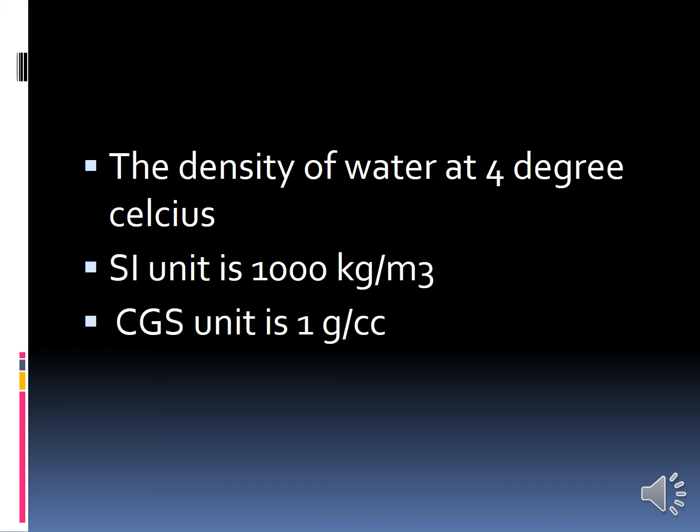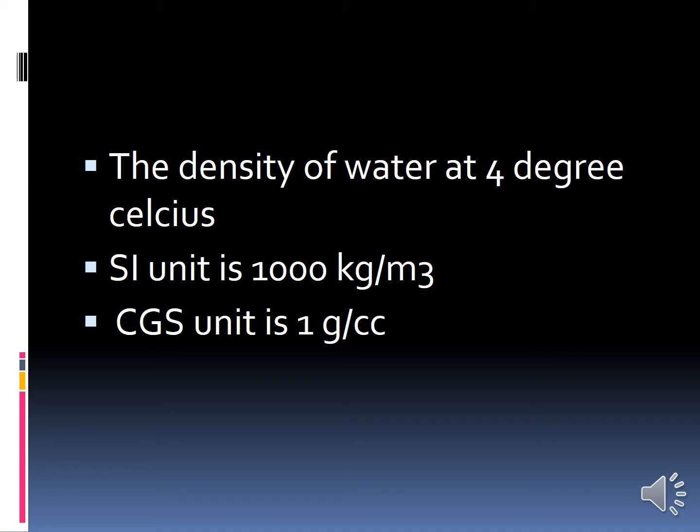In CGS unit, the density of water at 4 degrees Celsius is 1 gram per cc, or else we can say 1 gram per centimeter cube.